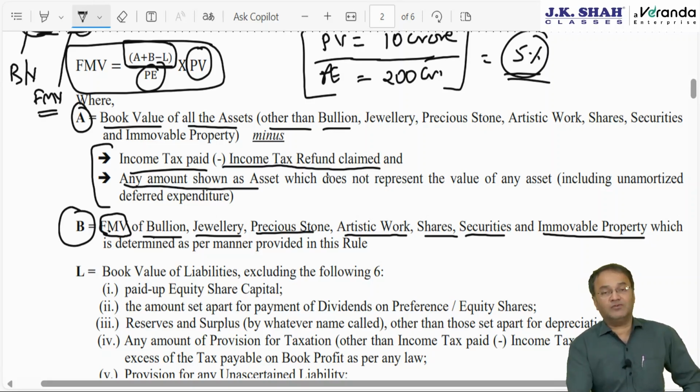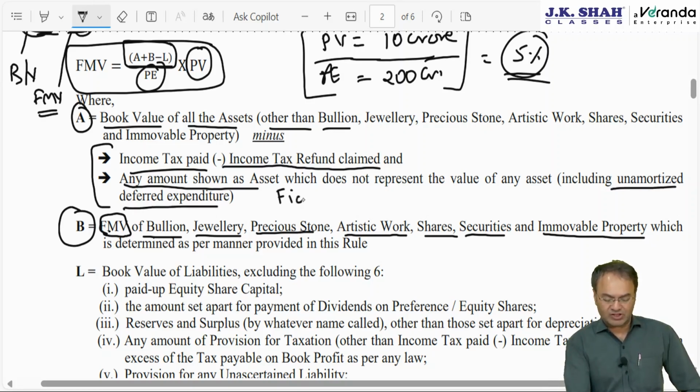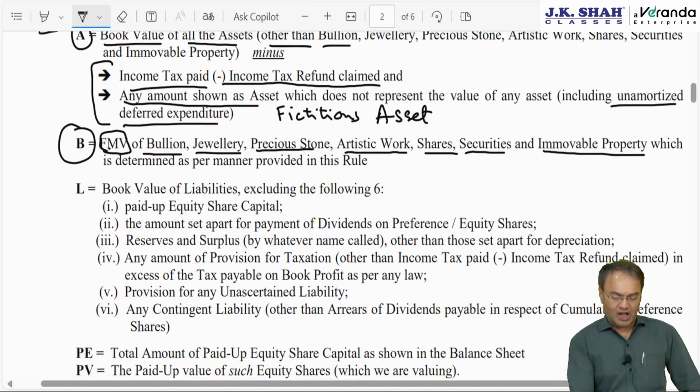Secondly, amount shown as fictitious asset appearing in a balance sheet. It is appearing on asset side, but it is actually not a real asset. It's a fictitious asset, which is nothing but generally unamortized deferred expenditure. You can write down fictitious asset. Okay. And now L.